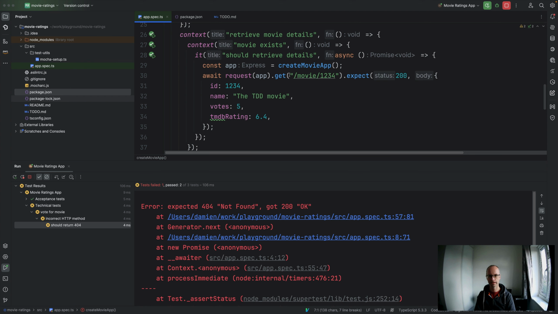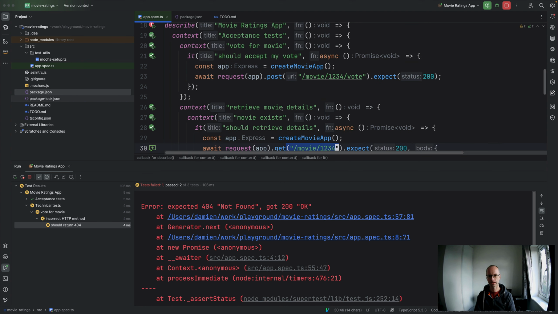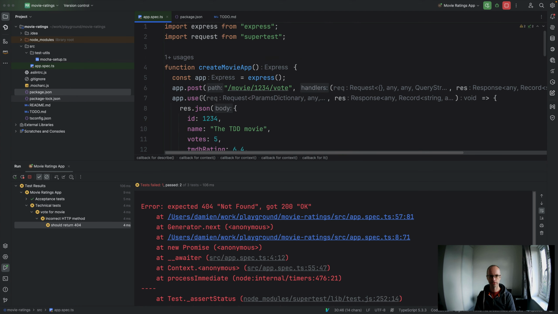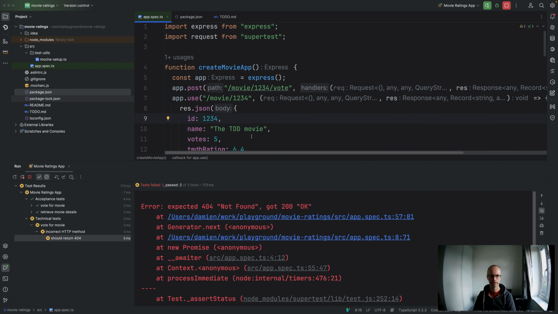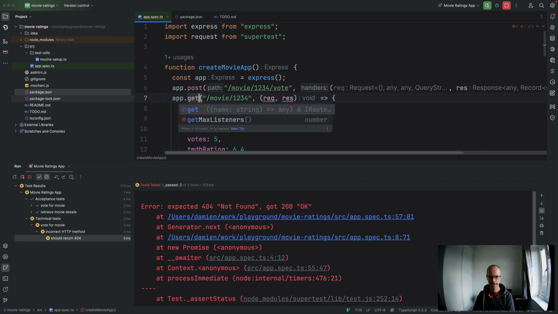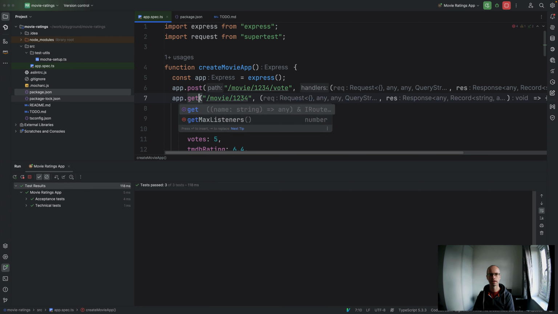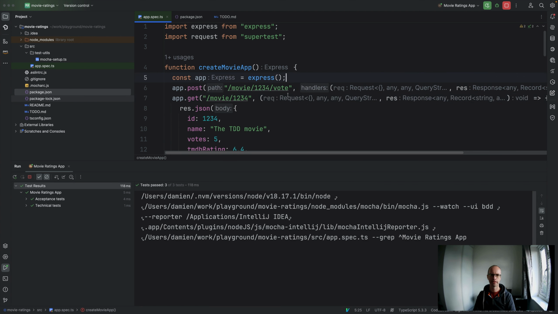So we could take that code from there, we could add that into here, and now maybe, no, it's still saying use, so that wants to be get, and there we go.